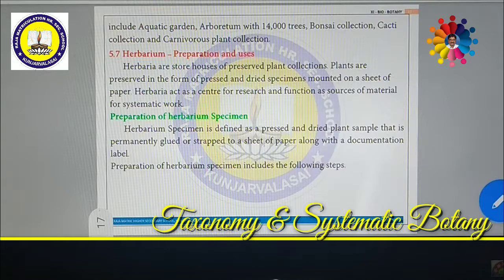So on the basis of it, we can tell whether it is a new plant or you are going to discover a new plant. Everything we can understand with the help of the book called flora.